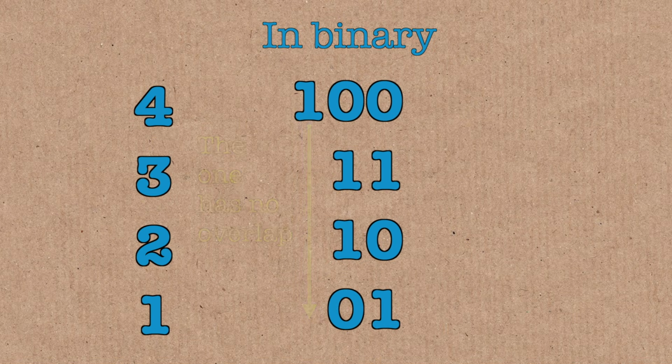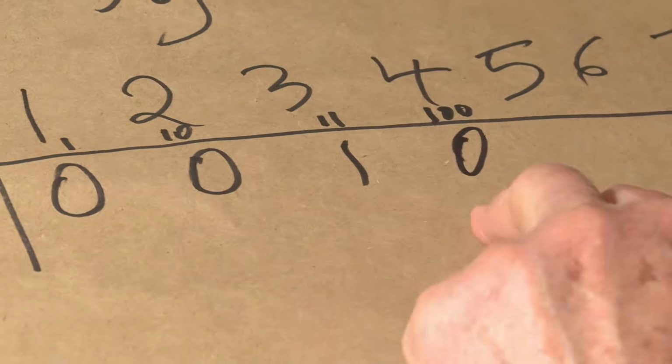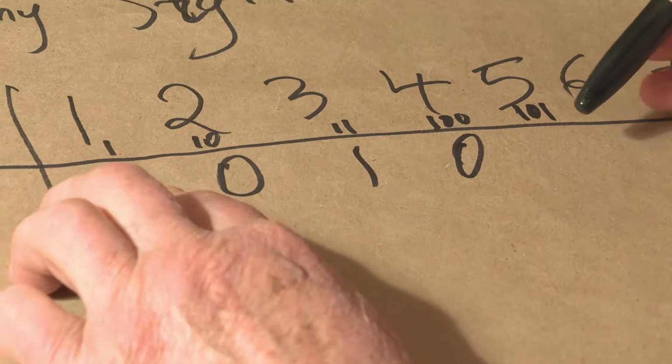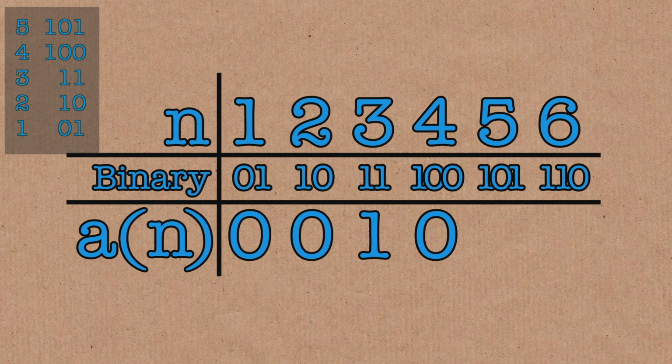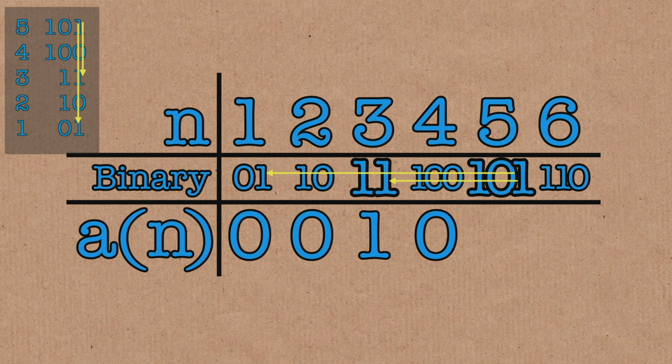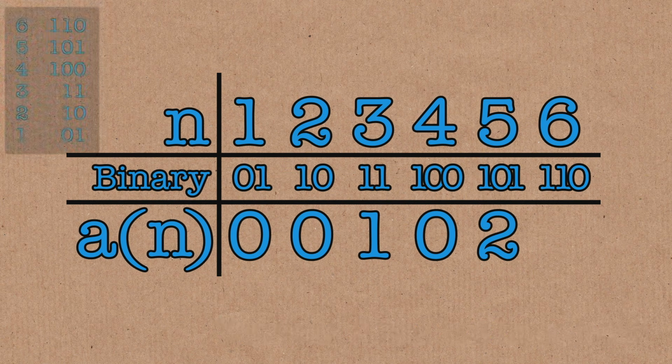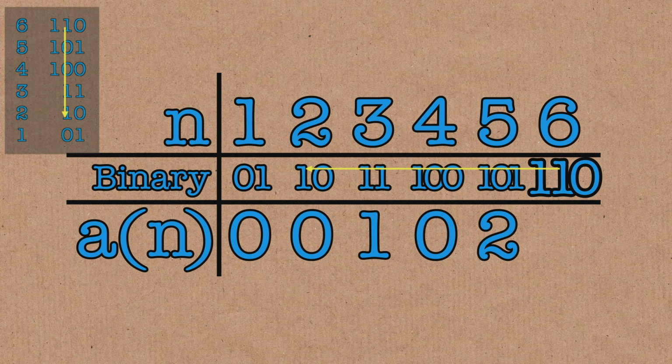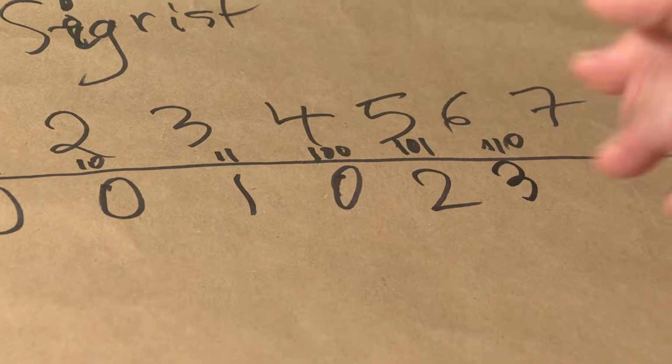Now 4. 4 is pretty good, because it's not going to overlap with anything. So I can put a 0. 5 is 1, 0, 1. Now I have to be careful. I can't put a 0 here, because it would overlap with that. And I can't put a 1, because 3 and 5 overlap the lowest order bit. So I can't put a 1, but I can put a 2. 6 is 1, 1, 0. What can I put here? I can't put a 0 because of the 2. I can't put a 1. I can't put a 2 because 5 and 6 overlap. So I have to put a 3. And that's it. That's the sequence.